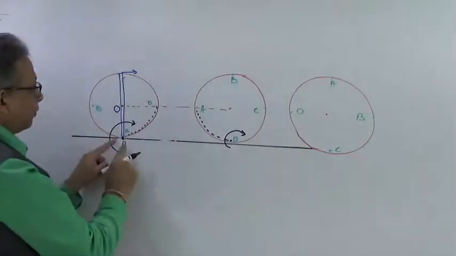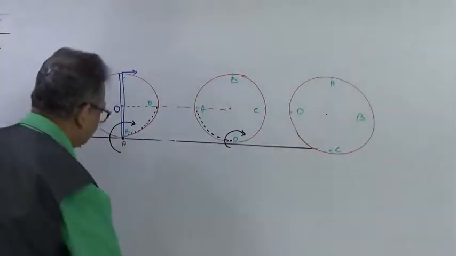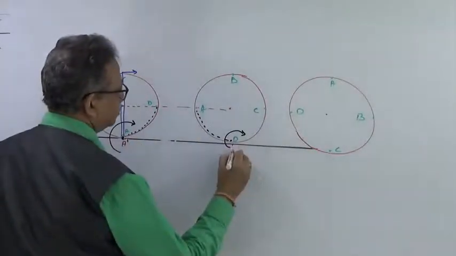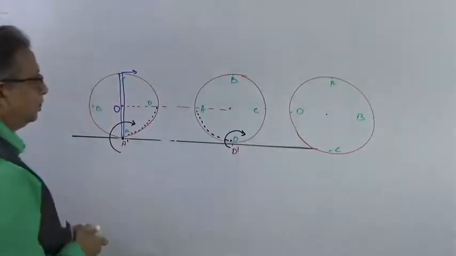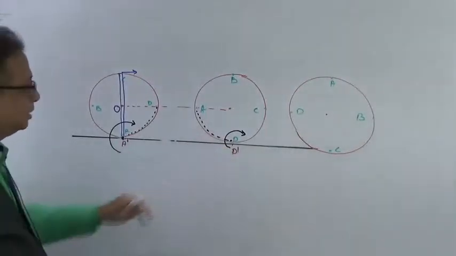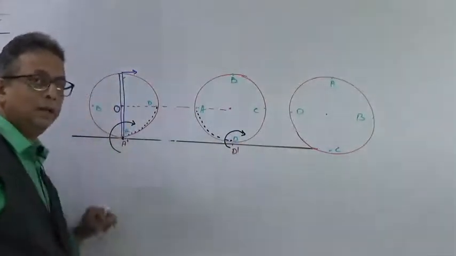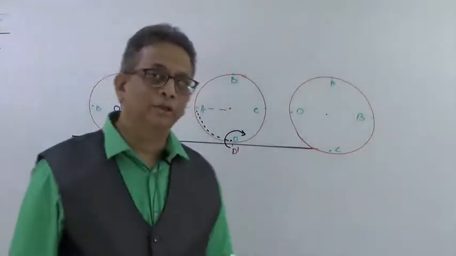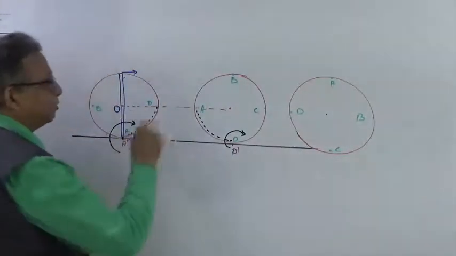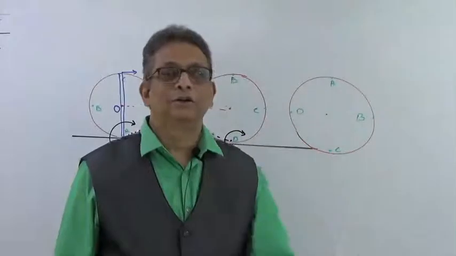Correct? So when it has moved from here to here, let us say this part of the surface was A dash. So this point will be, say, D dash. So when this D meets this D dash, the D on the rim of the wheel has now become the new axis of rotation. And from this position to this position, all these points were the axis of rotation as the wheel was rolling.